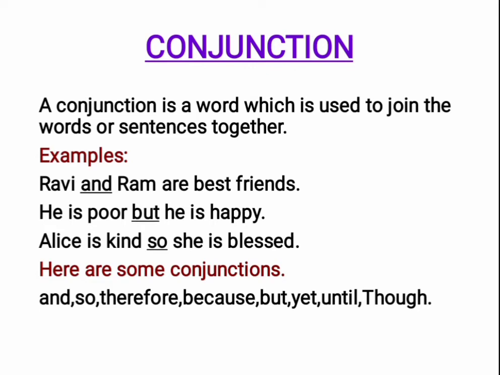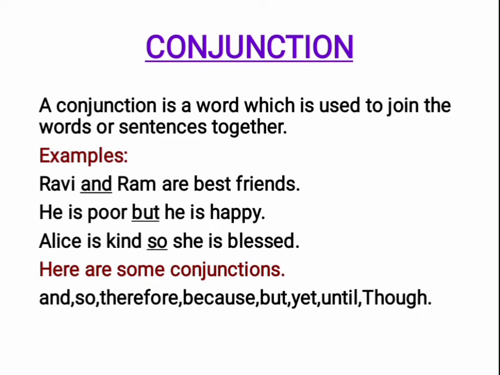Here in this sentence, and is a conjunction. We all know it is a common conjunction. Most often, we use the conjunction and in the English language. Here the conjunction and connects two words, Ravi and Ram.